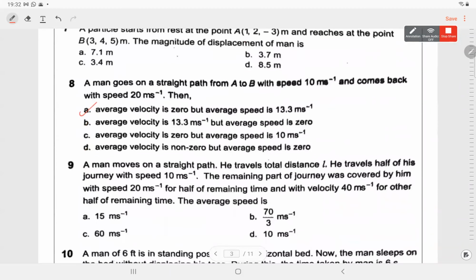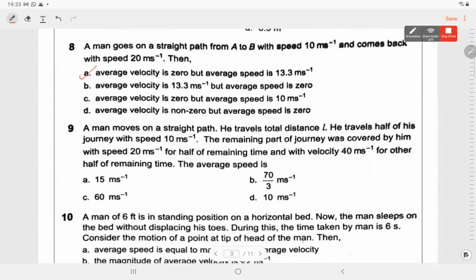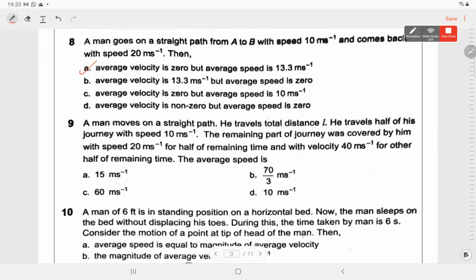Use the average speed formula 2v1v2 upon v1 plus v2. Yes. So he covers the journey with a speed of 10 meters. So the distance was same. No, we do not use that formula 2v1v2 here. This is that case that we did. The path is covered in two halves.